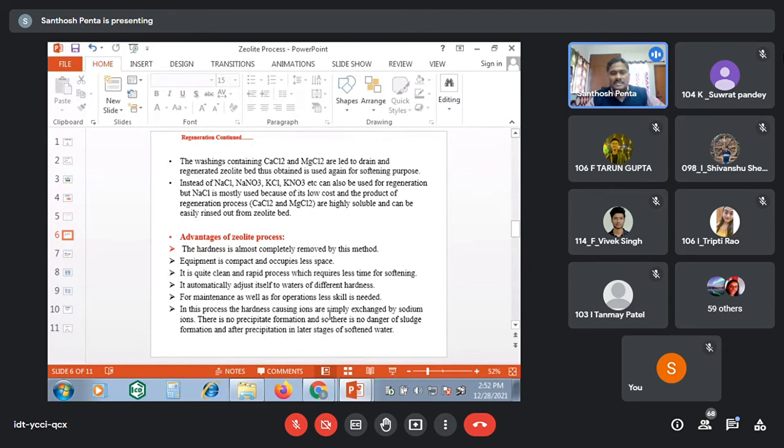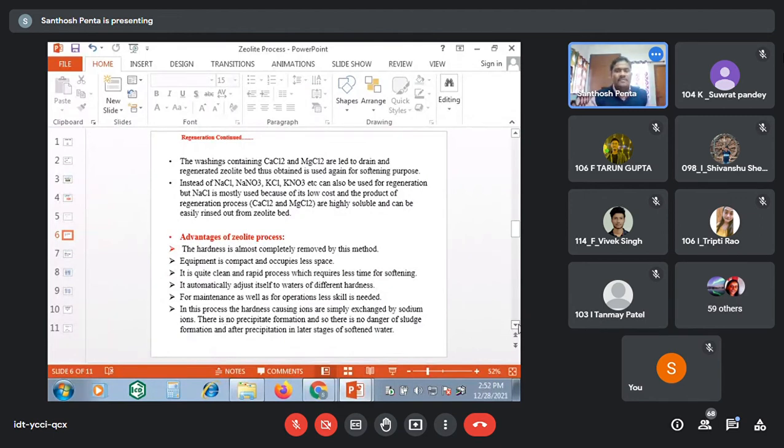Then the hardness causing ions are simply exchanged by sodium ions. Here, what is the chemistry? The sodium ions present in the zeolite are exchanged with hardness causing cations. No new chemistry, simple chemistry. Simply an exchange is taking place. So this is a very compact and simple procedure.